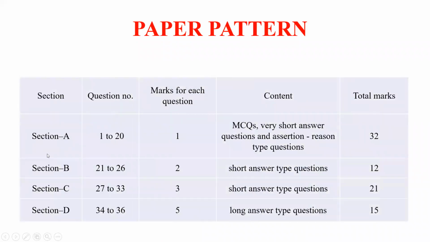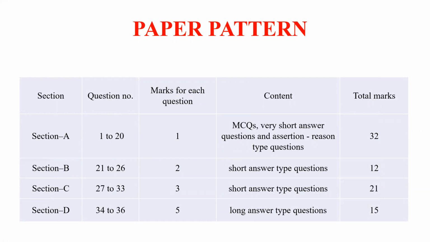So initially we'll discuss the new paper pattern. As you know, it has 4 sections. We already solved the papers, right? So we have 4 sections, A to D. Section A, we have questions from question number 1 to question number 20, which is 1 mark each, and it comprises of MCQs, one line answers, and assertion reasoning type questions.